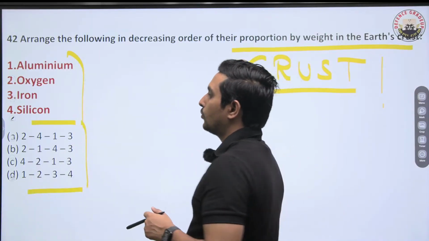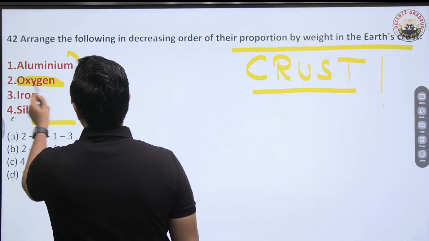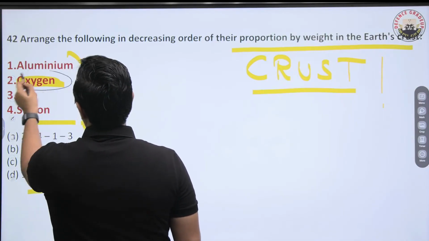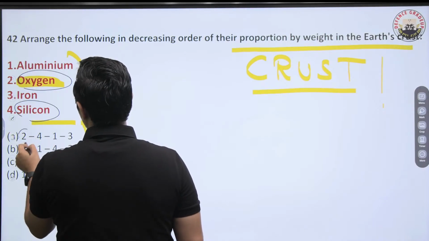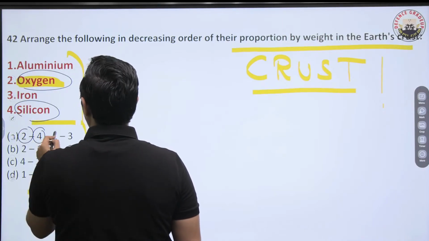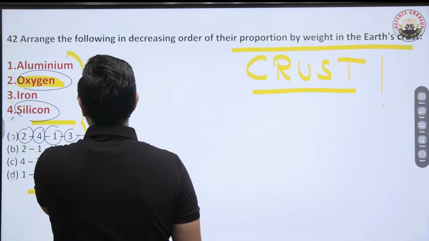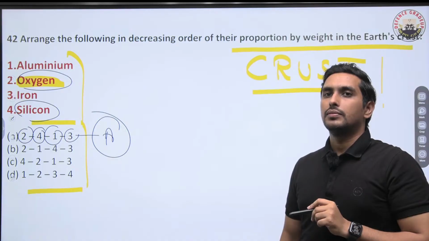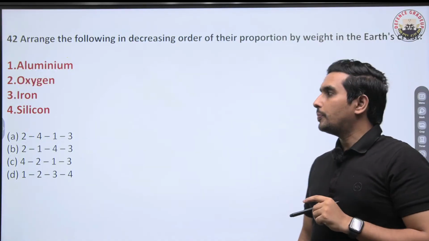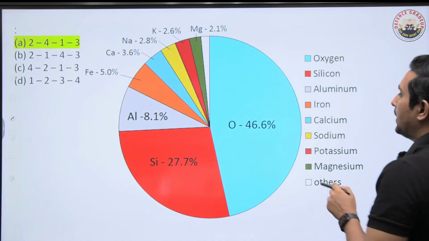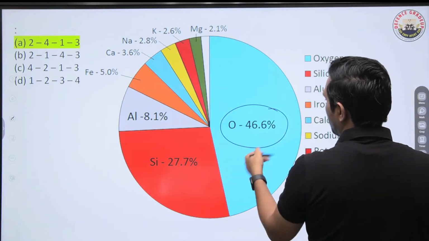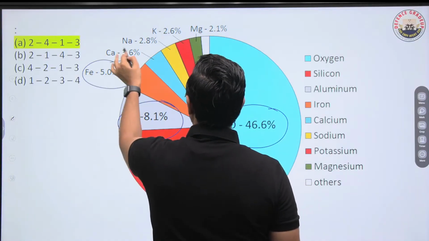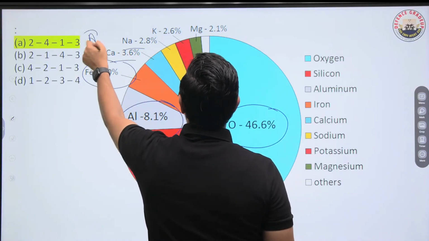Good job. So it is of course oxygen, or the oxides, on the top. That's quite an important thing. This is followed by silica, so it has to be 2, then 4. Then we have aluminium, then iron. So of course A has to be the right answer. Now that is a very important point. Is that clear? We have oxygen in the form of oxides, then silicates, then aluminium, then iron, then calcium, sodium and potassium. So A has to be the right answer.